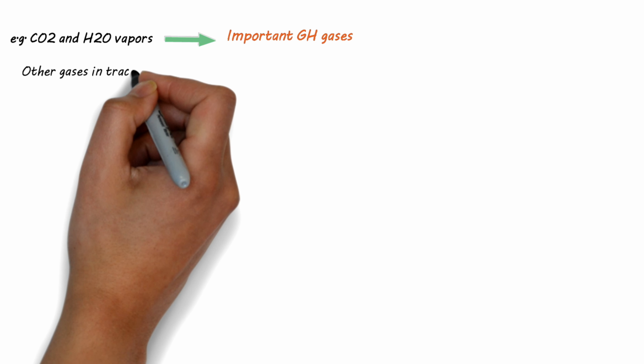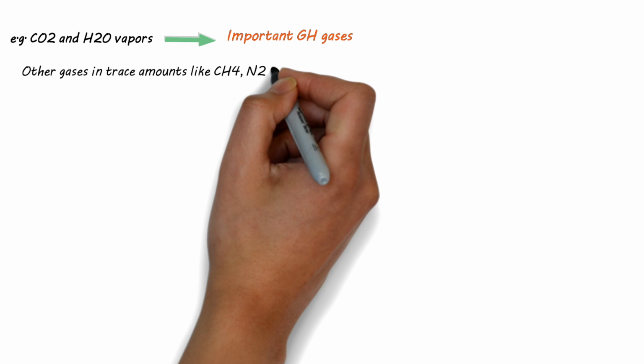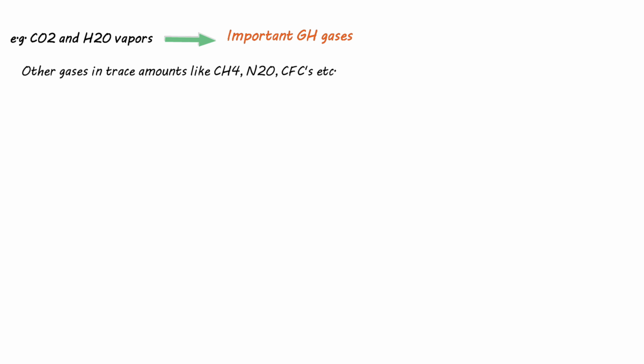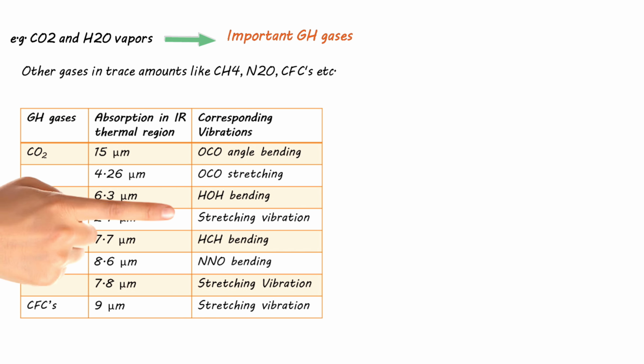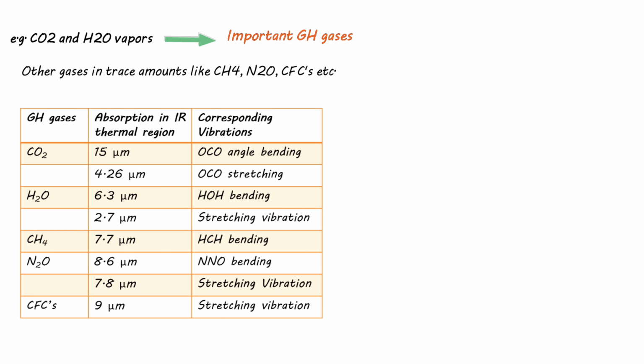We have other gases which are in trace amounts like methane, dinitrogen oxide, chlorofluorocarbons, etc. These gas molecules absorb in different IR thermal regions as shown in the table. We have carbon dioxide.